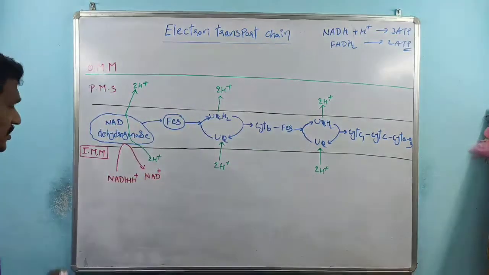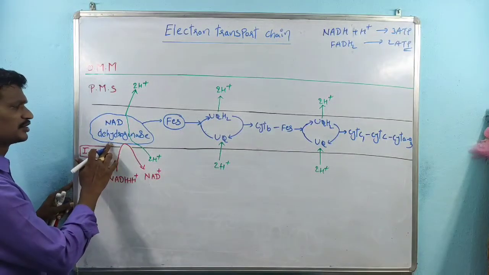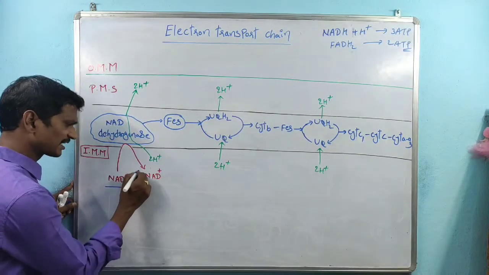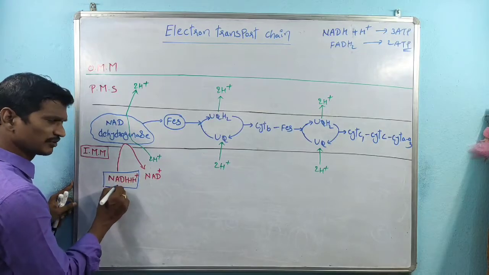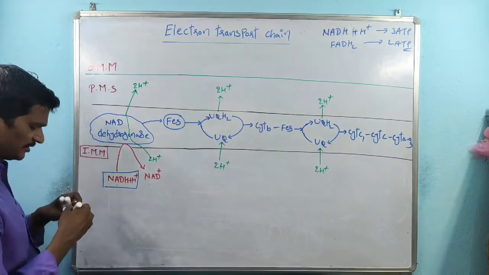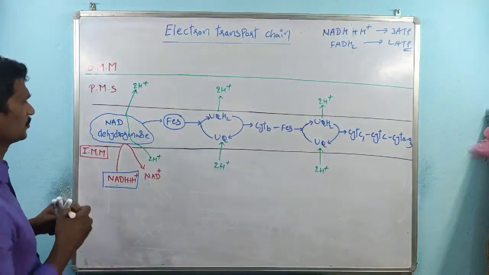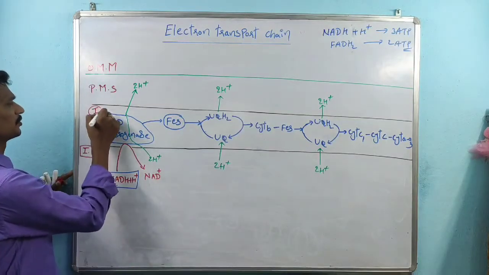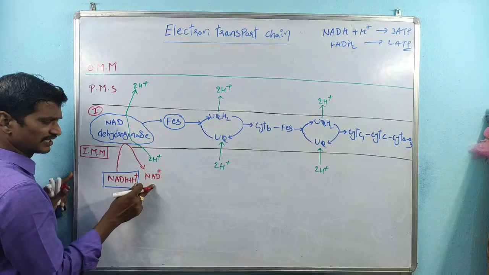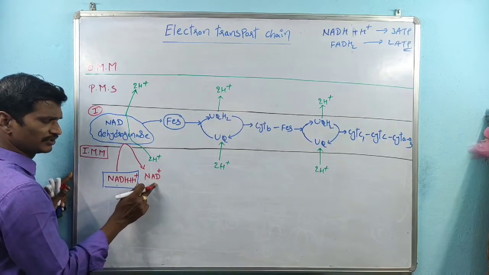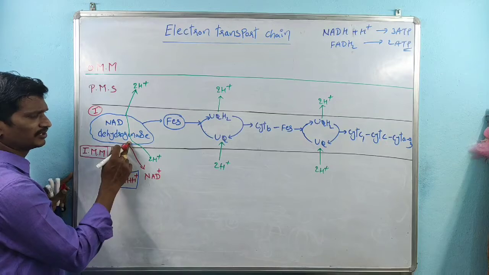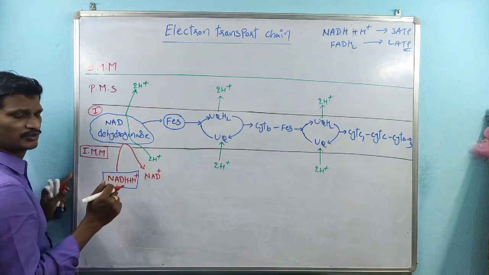I already said, this is complex 1. The electrons in NADH plus H plus are donated to complex 1. When NADH plus H plus interacts with complex 1, the high energy compound is converted into a low energy compound, and these electrons are transported.